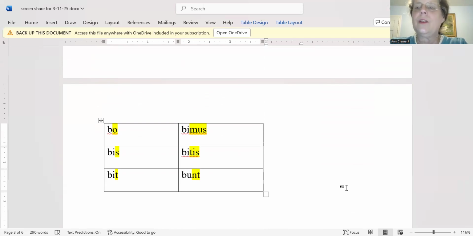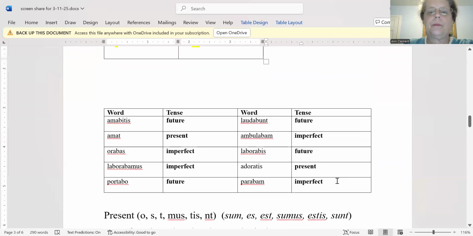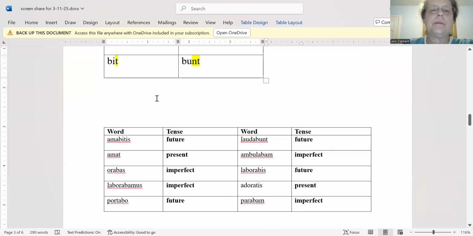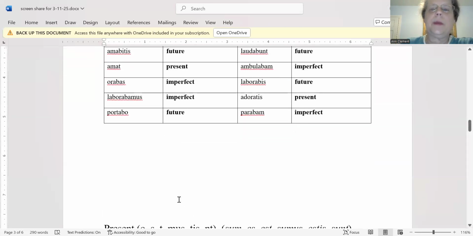You don't have to translate the verbs. All I want you to do is just tell the tense. So you need to look at the endings on the verbs. So go ahead and pause the video for a minute and do that.